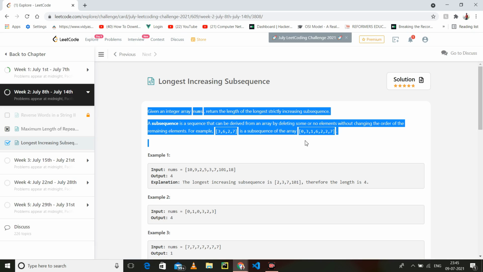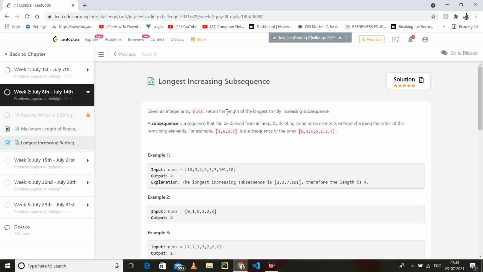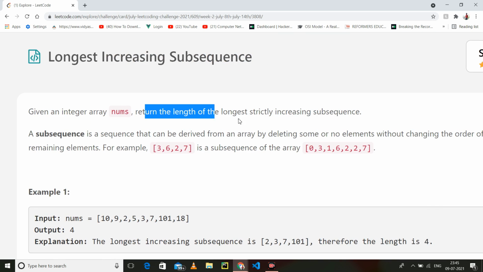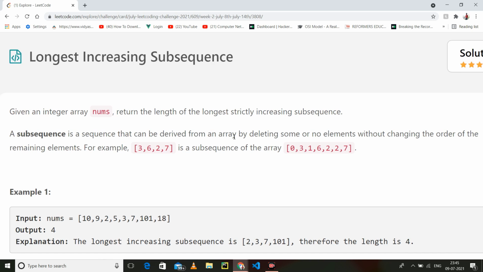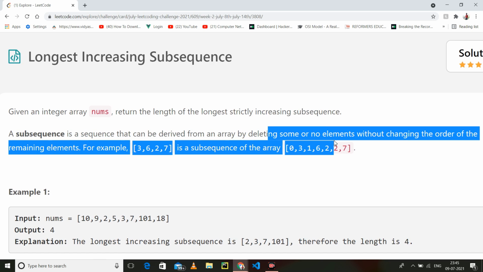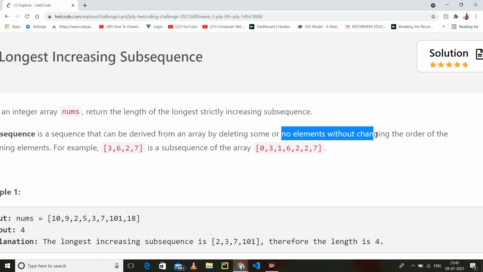What is given in the question? It is given an array nums, return the length of the longest strictly increasing subsequence. Strictly means the second number should be greater than the first number. What is a subsequence? A sequence that can be derived from an array by deleting some or no elements without changing the